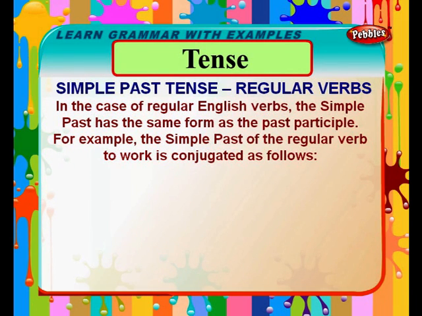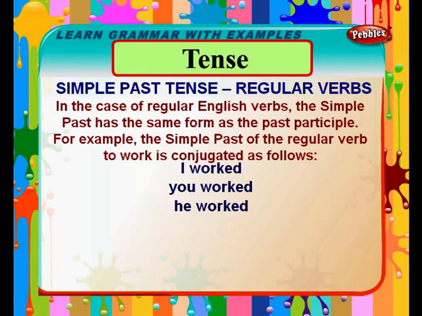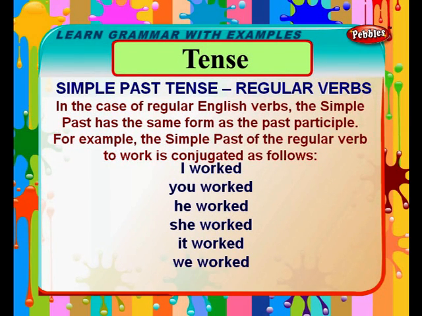Simple past tense, regular verbs. In the case of regular English verbs, the simple past has the same form as the past participle. For example, the simple past of the regular verb to work is conjugated as follows: I worked, you worked, he worked, she worked, it worked, we worked, they worked.